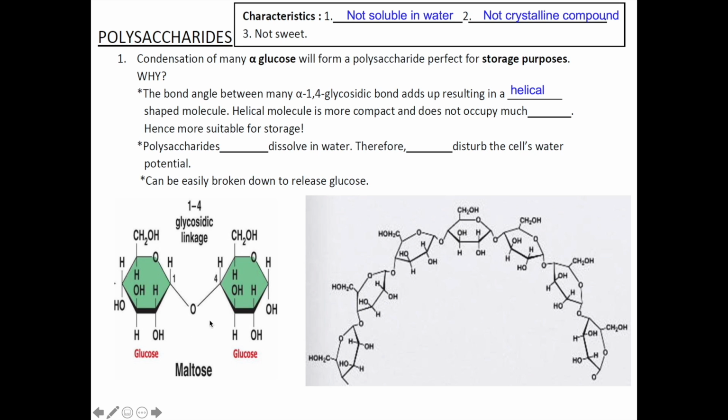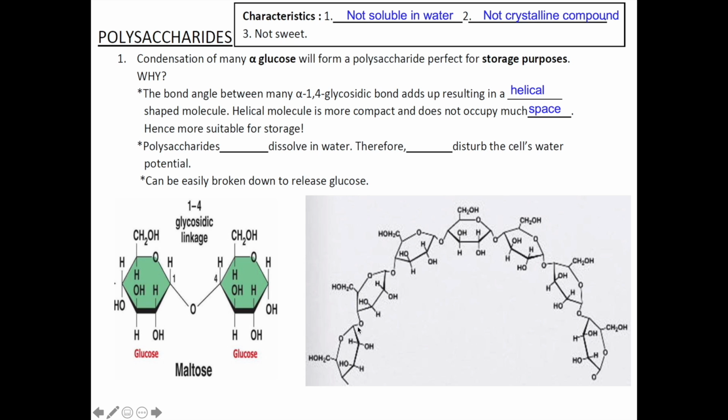Look here, there's a slight angle or kink within this alpha-1,4-glycosidic bond. If the chain is made up from the condensation of many alpha-glucose molecules, the alpha-glucose molecule residue will be connected to each other via alpha-1,4-glycosidic bond.